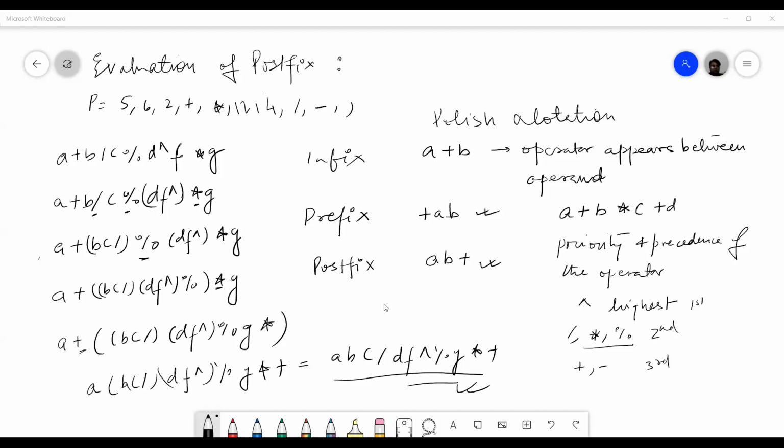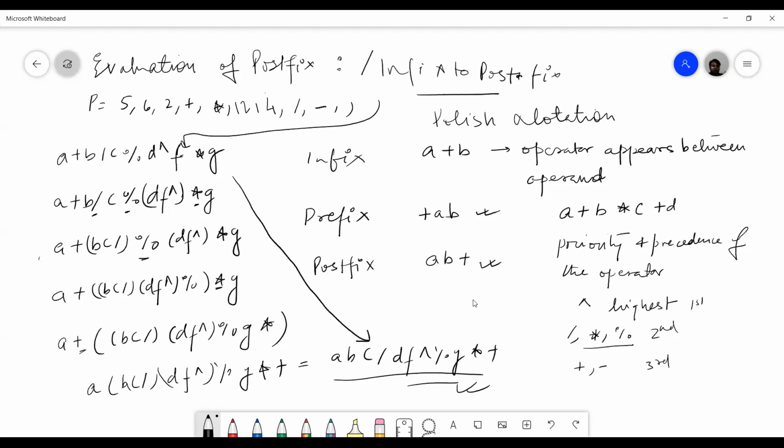Okay, so directly you can also convert from infix to postfix. Basically two operations that we are going to study: one is evaluation of postfix, the other is infix to postfix. In this, you will be given an infix notation and you have to convert it into the equivalent postfix notation. This is one application of a stack.